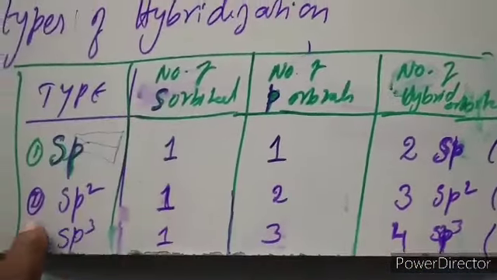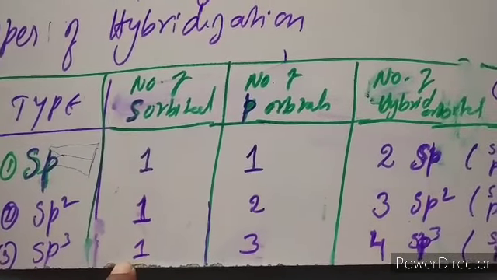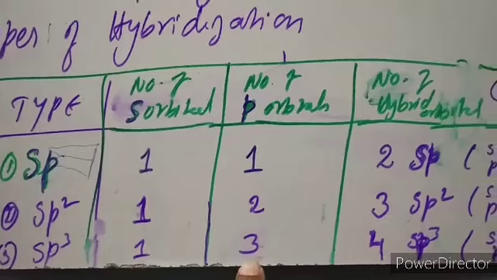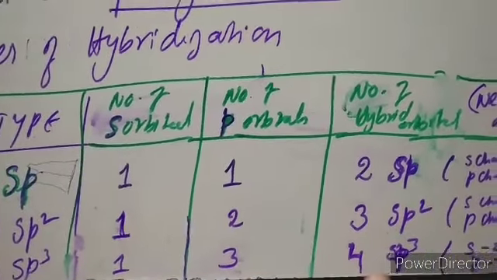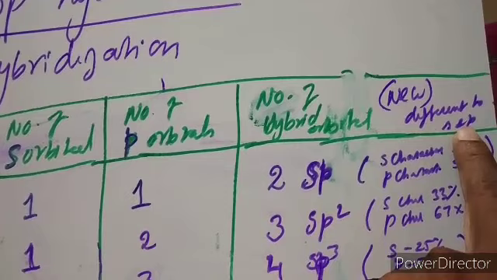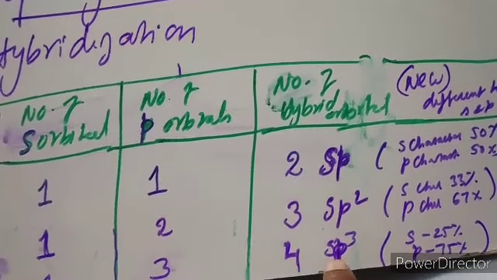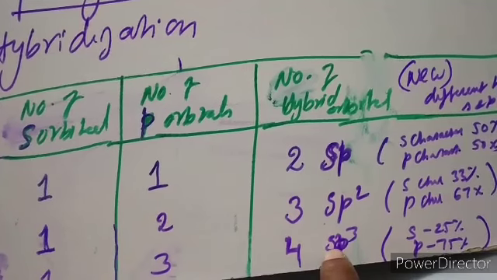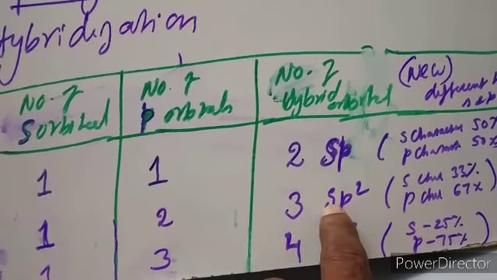Now the third case, sp3 hybridization. In sp3 hybridization, 1s orbital is intermixed with 3 p orbitals. So totally 1 plus 3, 4 sp3 hybrid orbitals are formed. The newly formed orbitals are called hybrid orbitals: sp hybrid orbital, sp2 hybrid orbital, sp3 hybrid orbital. It is not s, it is not p, it is a new hybrid orbital, that is sp3. It is not s, it is not p, it is sp2.